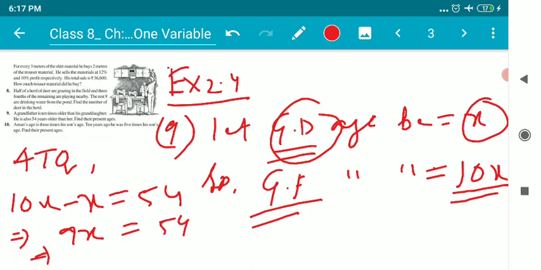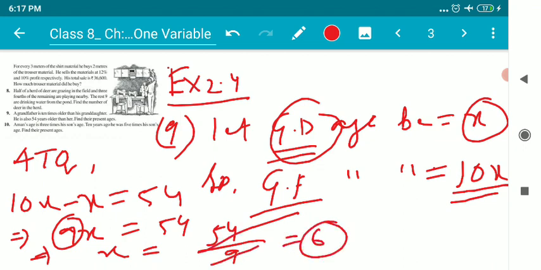Naturally, if we keep x here, 9 will be transposed from the left-hand side to the right-hand side, so it's going to be divided. 9 was multiplied, so it will be divided here. 6 nines are 54, so I'll get the value of x as 6. The granddaughter's age was considered as x, so the granddaughter is 6 years old.